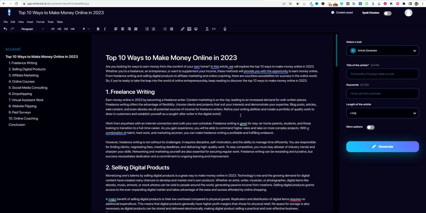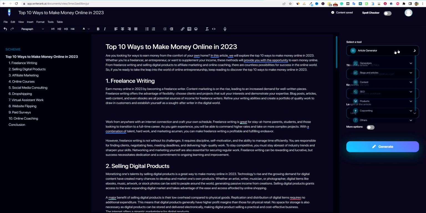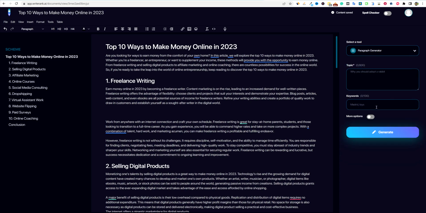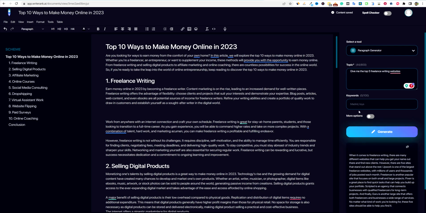If we wanted to add more, you would just push return right here and select another tool. You would go to content and say, maybe paragraph generator. And then we would add something in right here that we wanted to add to it. Give me the top 5 freelance writing websites, something like that, right? So the top writing websites, and then I'm going to just say generate, and then it should generate over here. This is what we're used to AI writers doing.